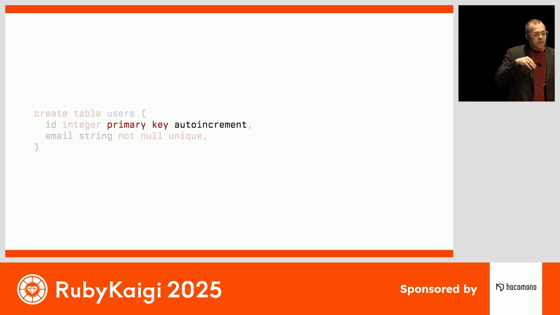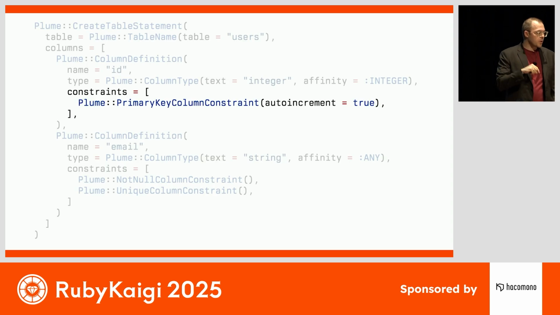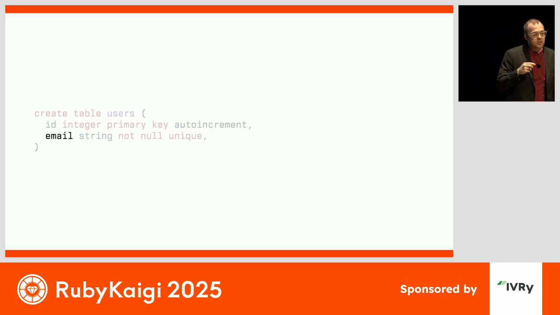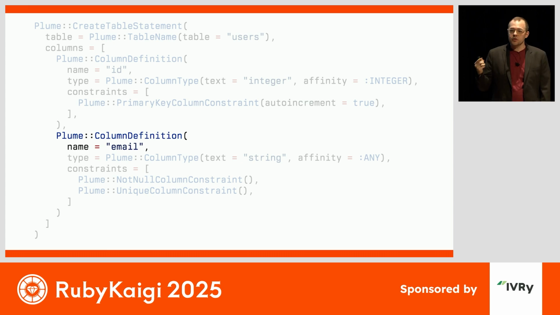We also see that we have a constraint on this column. So this is a primary key constraint with the auto increment keyword. So inside of our constraints array, we see a primary key column constraint node, and the auto increment option is indeed true. Our second column is called email, so we'll have another column definition node, property name, value email.